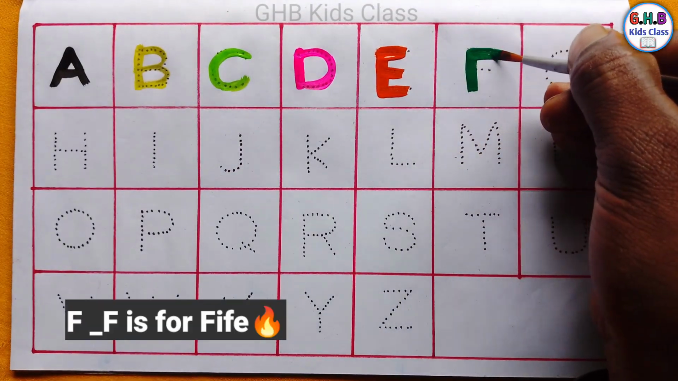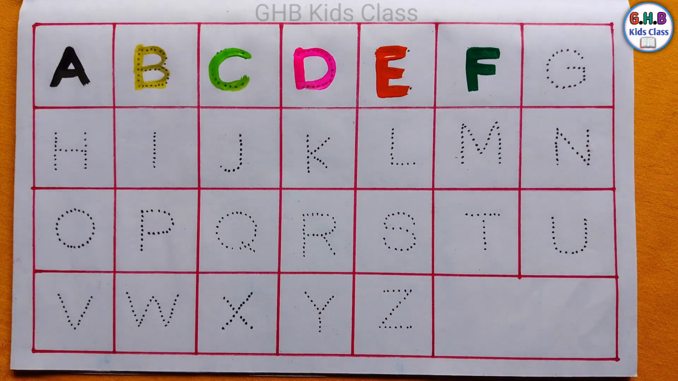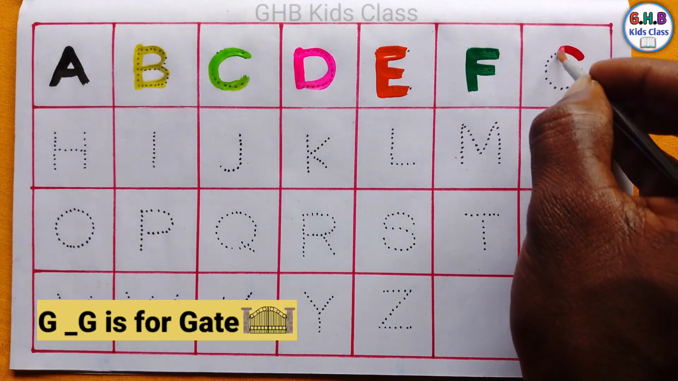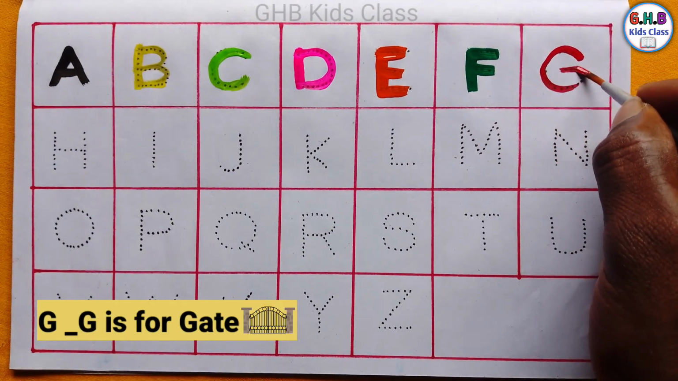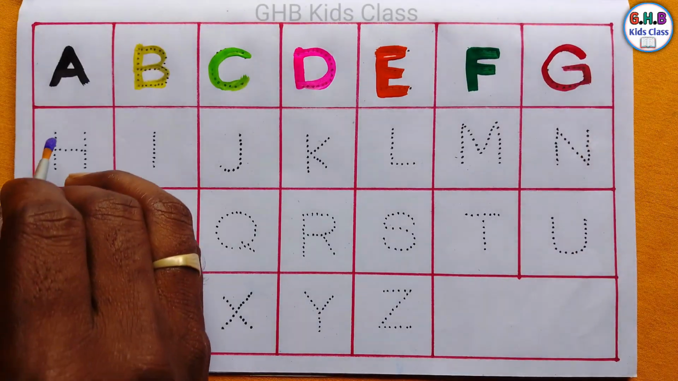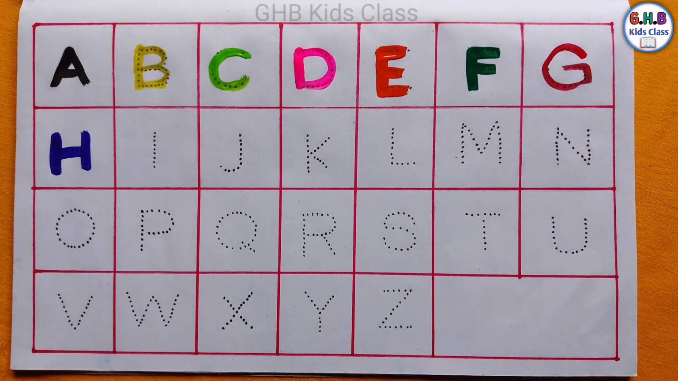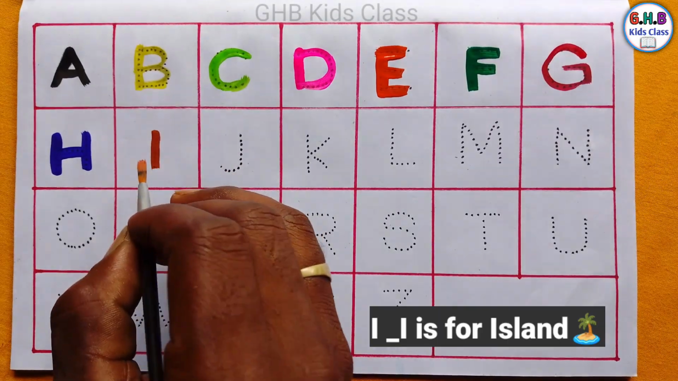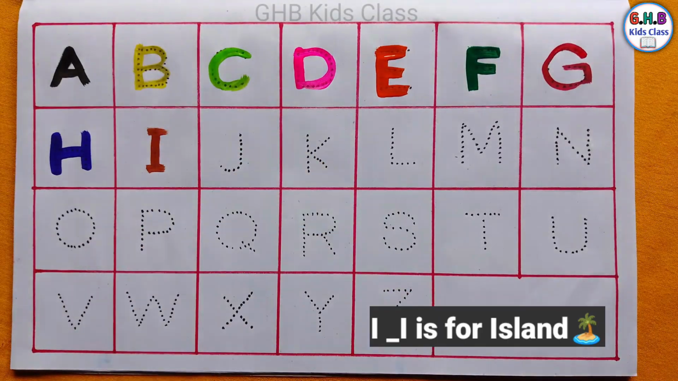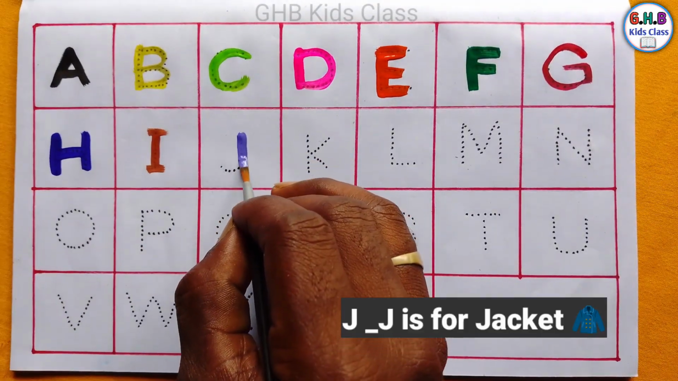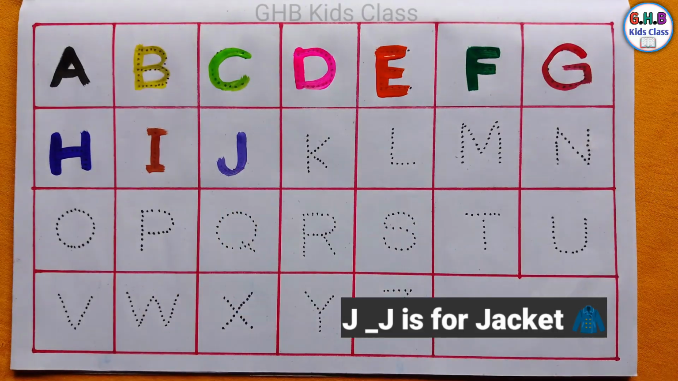F. F is for fire. G. G is for gate. H. H is for house. I. I is for island. J. J is for jacket.